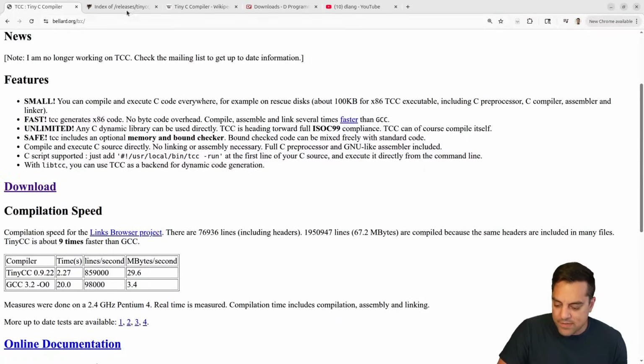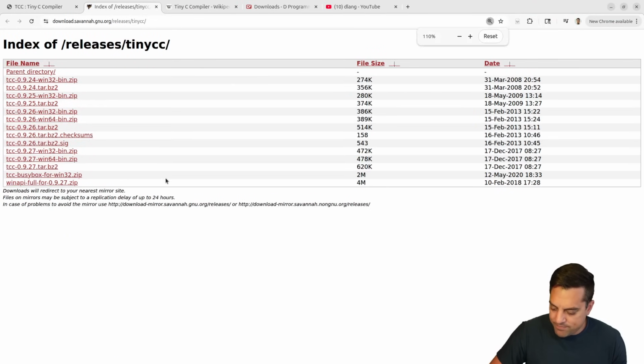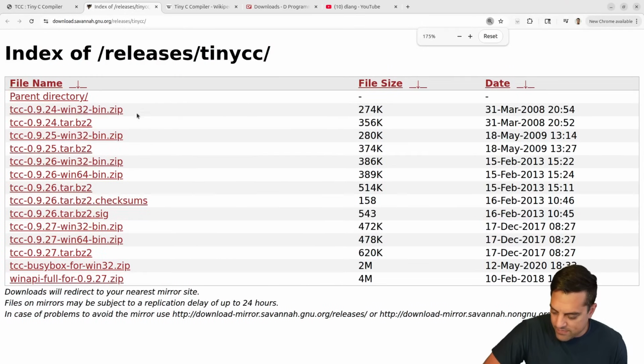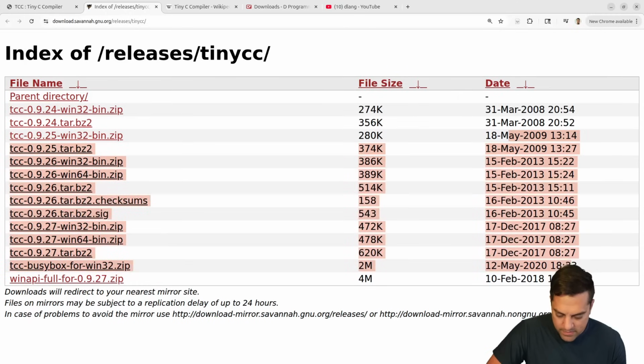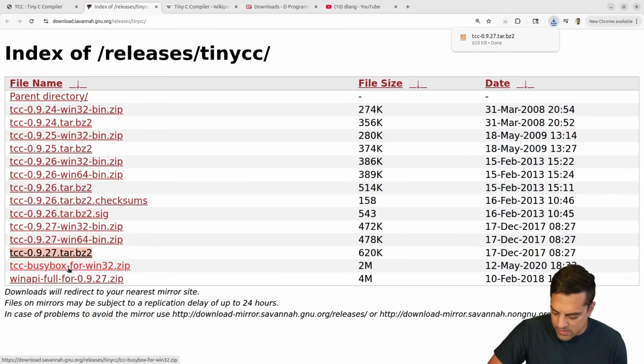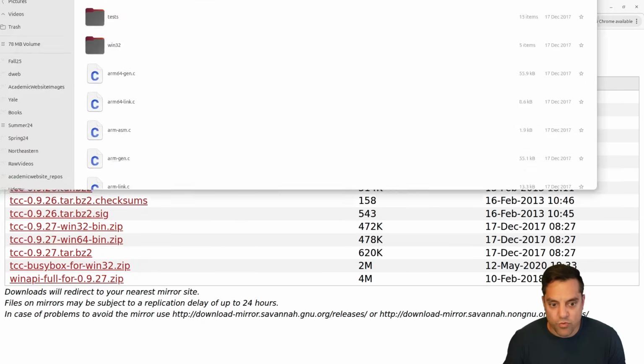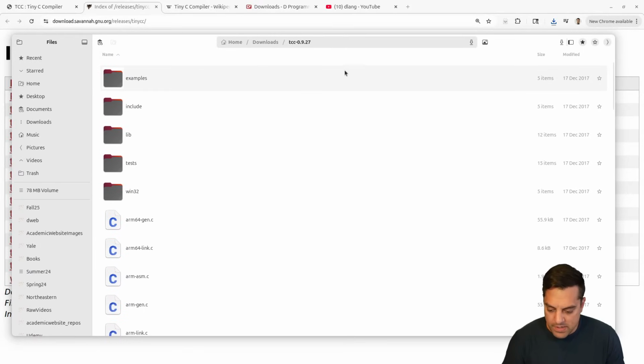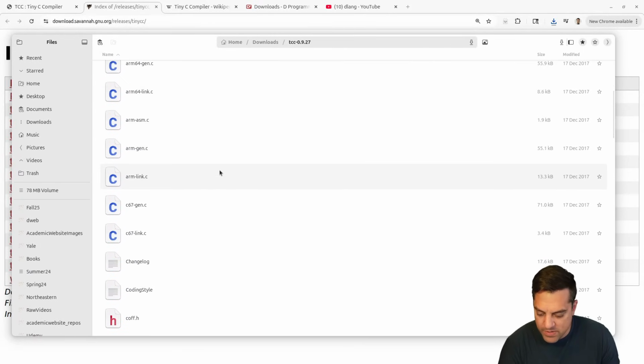Let's see if we can just download it here. Let's find the Linux version. I've got a tar here. Let's see if we can get the latest release. Probably, let's try this one. And what's this? BusyBox. Okay, then we got Windows versions. Okay, this will do fine though. So let me just bring that in here. Here it is, TCC. Okay, seems reasonable enough.